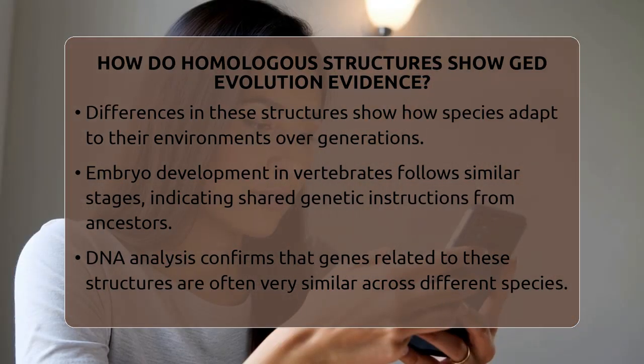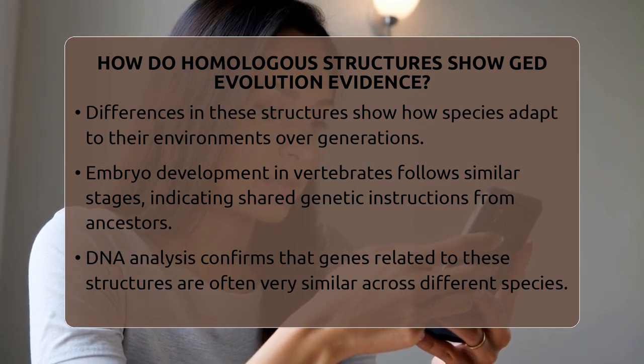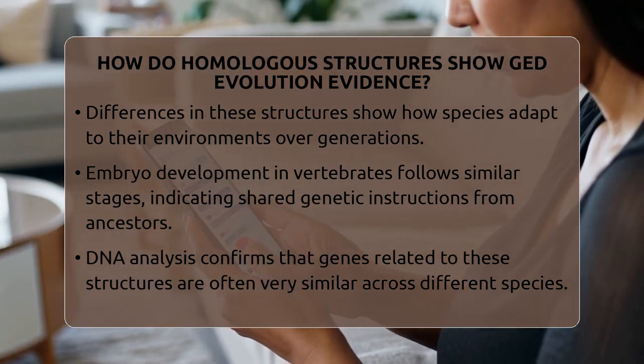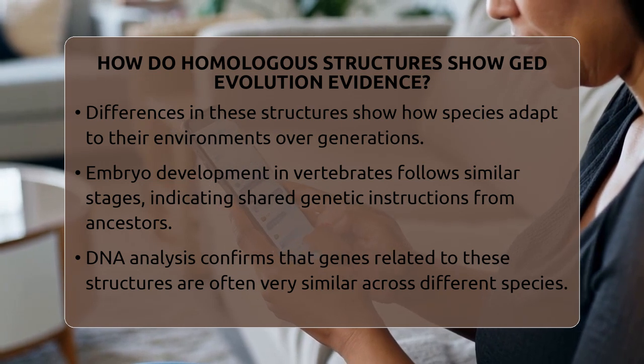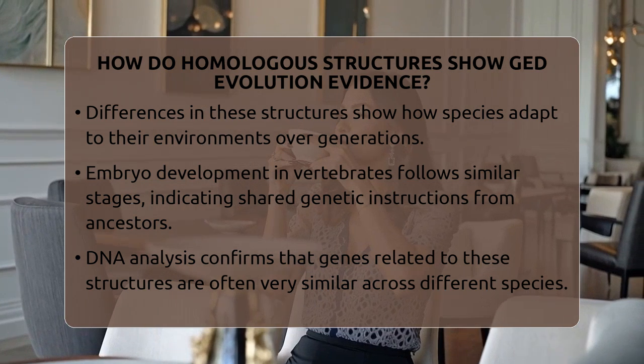The differences in how these parts look or work now show how each species adapted to its environment over time. For example, a bird's wing and a human arm are similar in structure but serve different purposes.